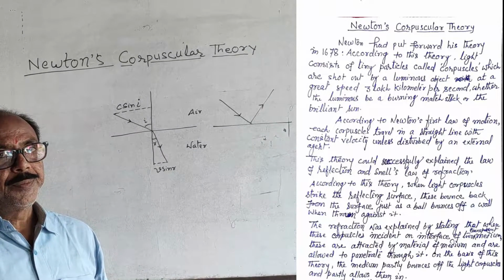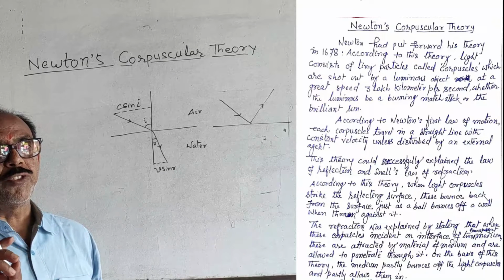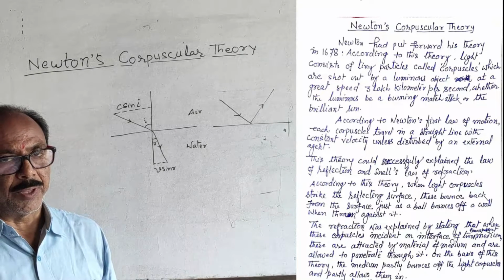Corpuscle theory also successfully explains Snell's law of refraction.